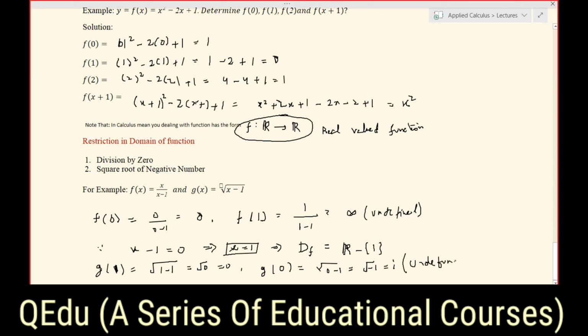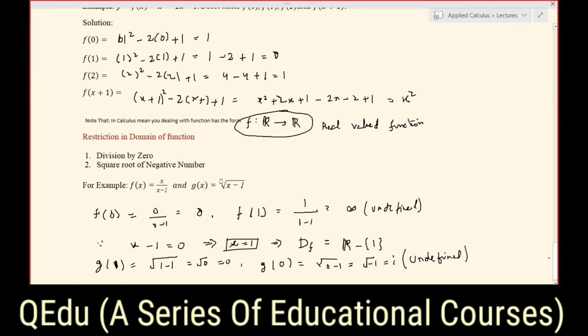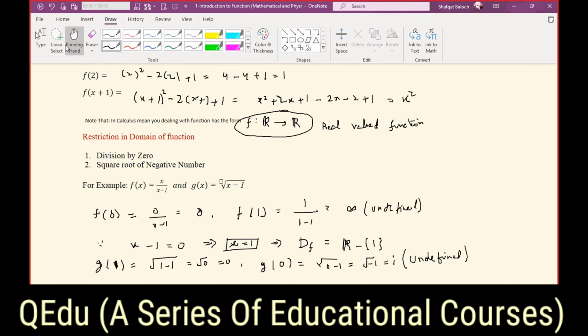The function output will be undefined because of the iota, because iota is not a real number, but it appears in the complex numbers, which are not in calculus. So that's why there are two restrictions. So how can we find the domain of this function, how can we put out the values of the function where we get a square root of a negative number?